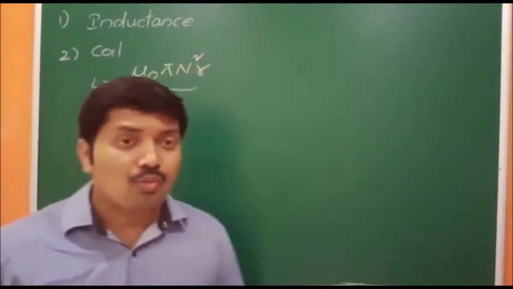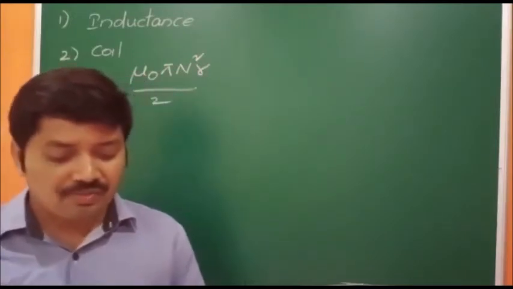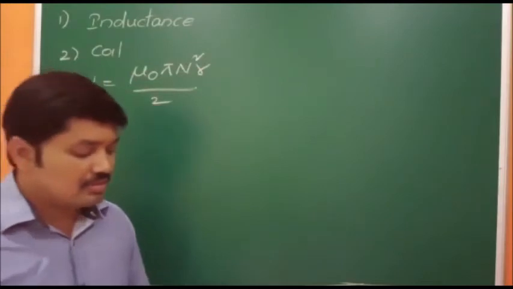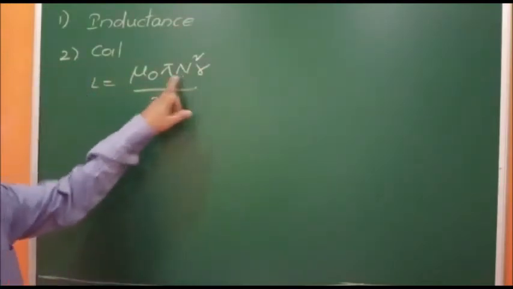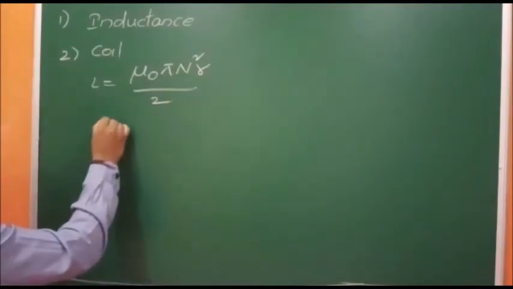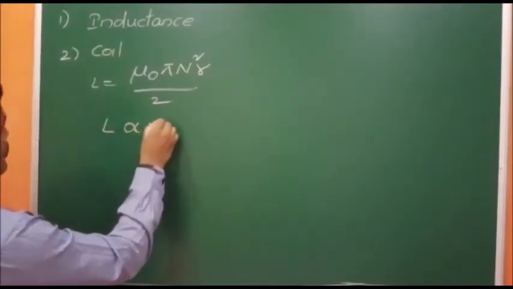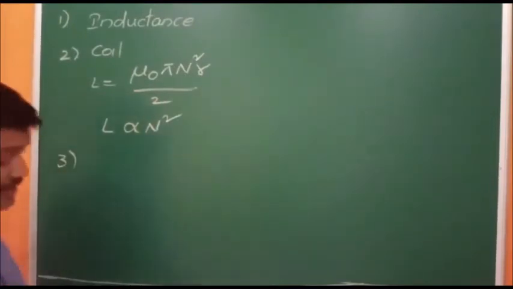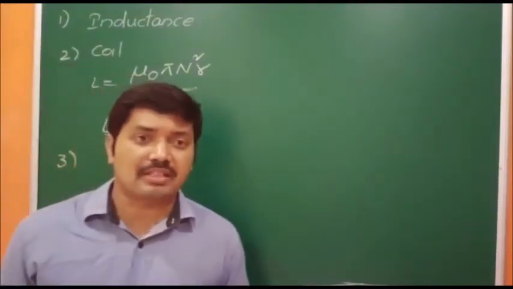The number of turns in the coil is n, so self inductance varies as what? L is directly proportional to n square. So which option is correct? That is option number 3.